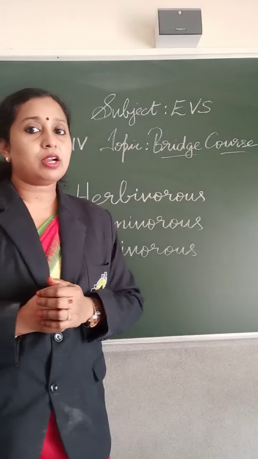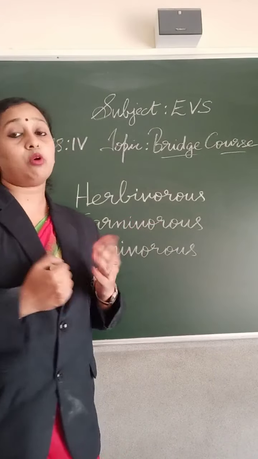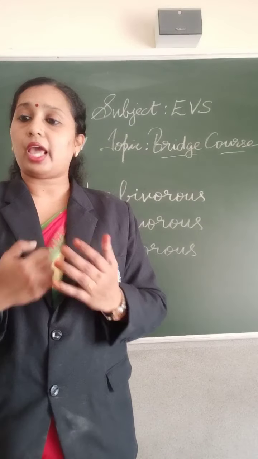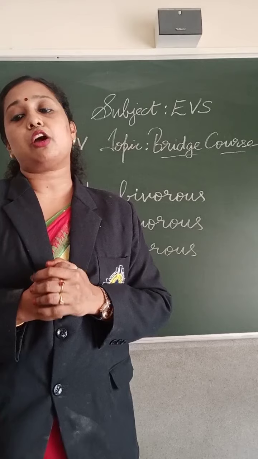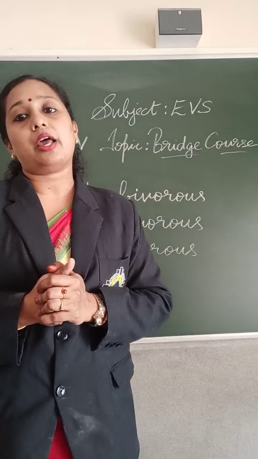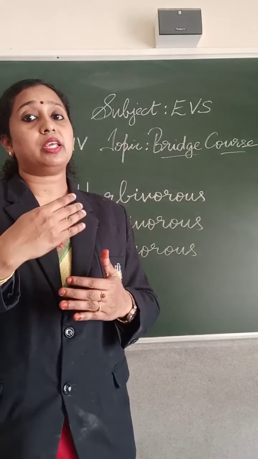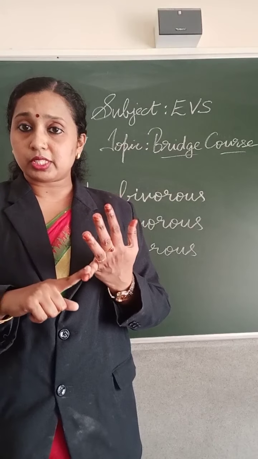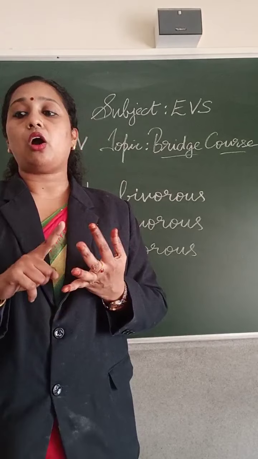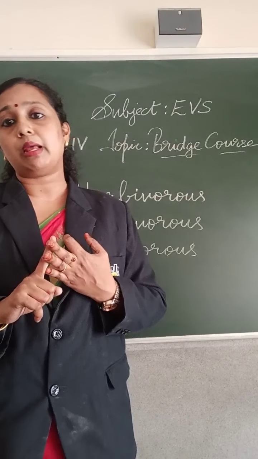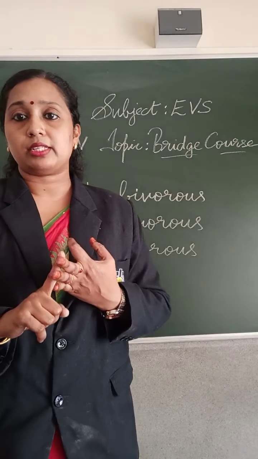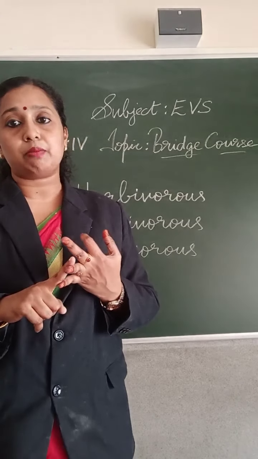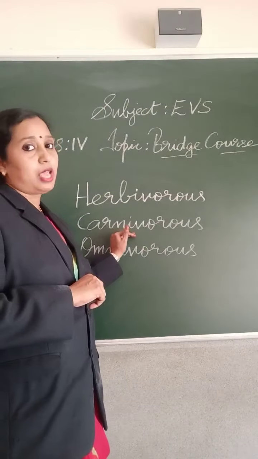And which is the second one? Yes, carnivorous. And what is carnivorous? Yes, animals which eat flesh, egg or other products of animals, or animals which eat other animals, are called carnivorous. Examples are lion, tiger, etc. are examples for carnivorous animals.